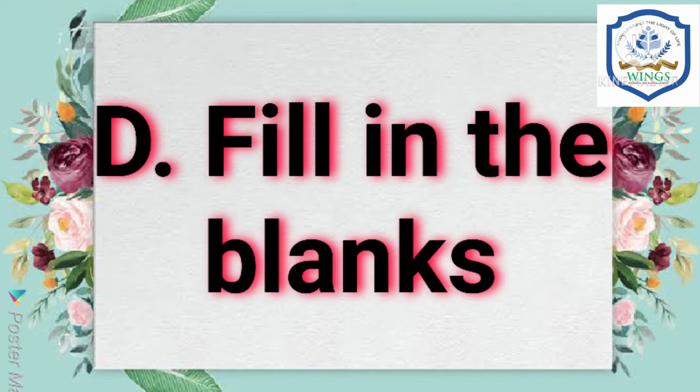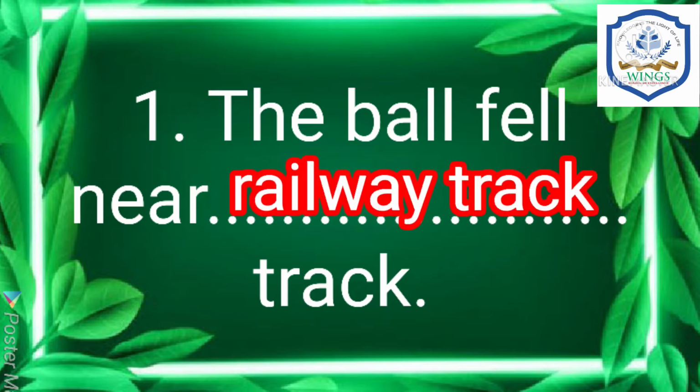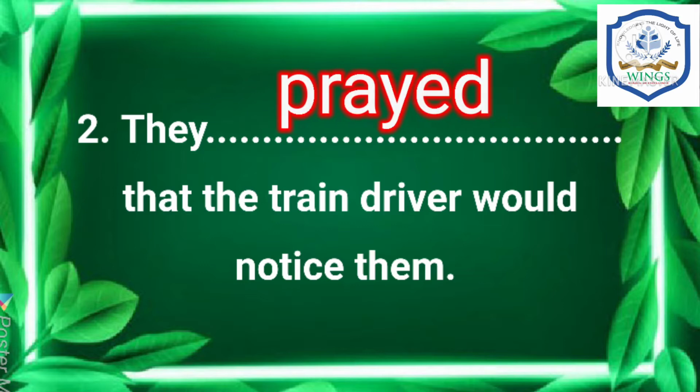Here some fill in the blanks are given to you. Give me answers. The first one is, the ball fell near the dash track. Which track? Yes, railway track. Write down. The ball fell near the railway track. Now the next one is, they dashed that the train driver would notice them. What? Yes, prayed. They prayed that the train driver would notice them.